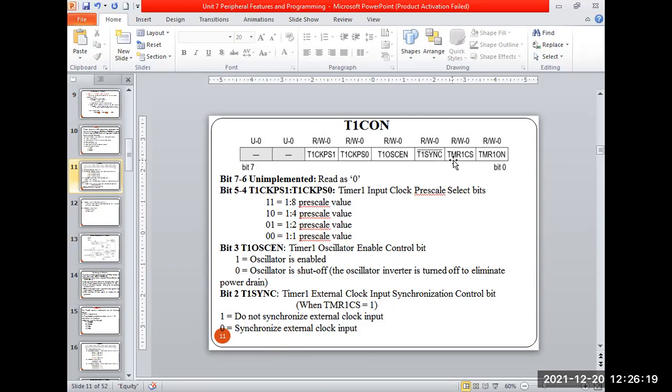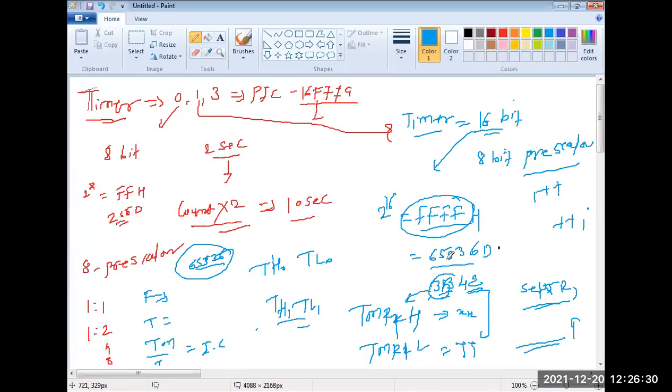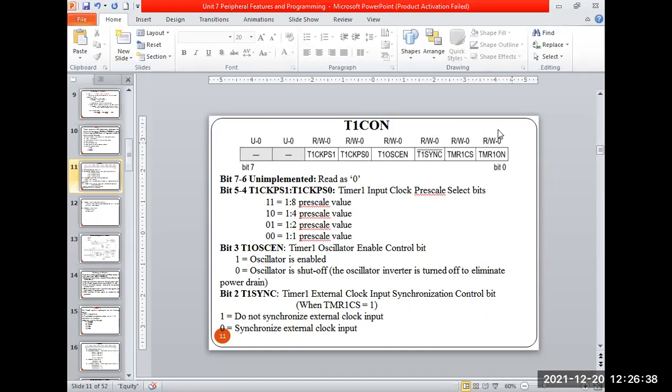Then TMR1CS is the timer 1 clock source select, meaning I can use either the external or the internal clock source. And the last bit is to turn the timer on. Once the count is loaded, I make the timer on, set timer 1. In the T1CON register, if this bit is 1, I start the timer. Once the timer is configured with the mode and prescaler values, I start the timer. Once started, it counts from the loaded value up to the maximum FF. Once it reaches the maximum FF value, roll off occurs and the flag will be raised.